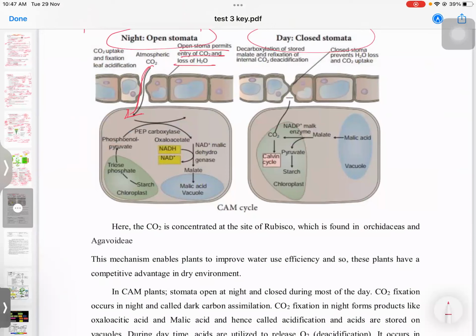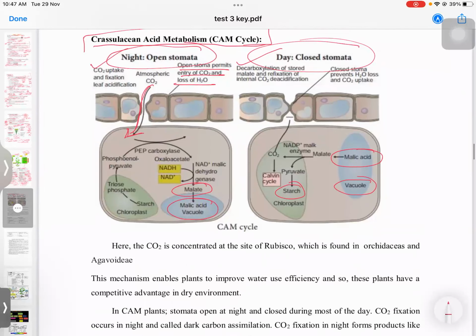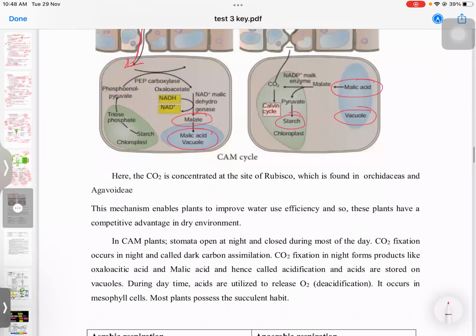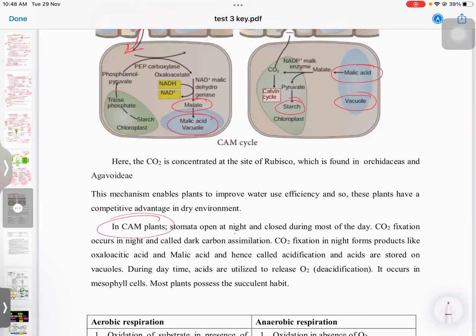Then it is converted into malate, then malic acid, and this happens in the night. What happens in the morning? The malic acid, which is in the vacuole, is converted into starch. This happens in the day. So in CAM plants, stomata open at night and closed in the day. CO2 fixation occurs at night and is called dark carbon assimilation.